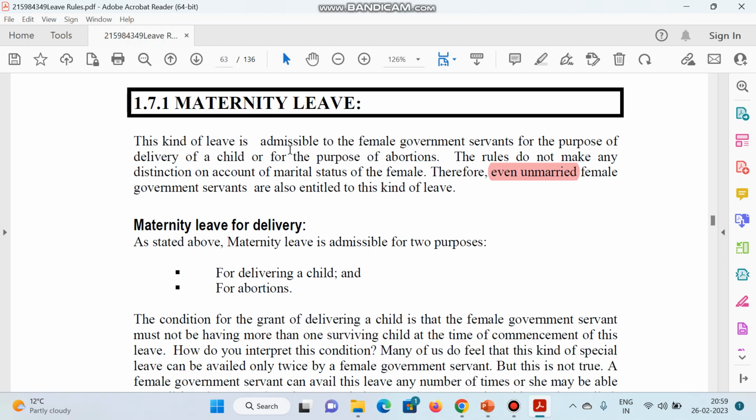This kind of leave is admissible to a female government servant for the purpose of delivery of a child, or even in case of abortions. The rules do not make any distinction on account of the marital status of the female. Very important: even unmarried female government servants are also entitled to this kind of leave. This is the first point that you have to write, as per these leave rules.